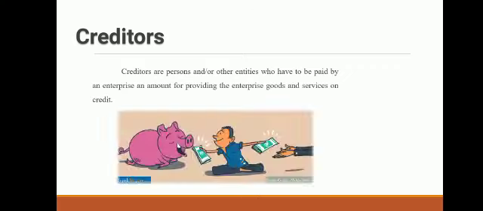So creditors are the persons or entities who have to be paid by an enterprise an amount for providing the enterprise goods and services on credit. So if I purchase goods of rupees 1 lakh from Mr. Y on credit, then Mr. Y is a creditor. I am liable to pay Mr. Y. So Mr. Y is our creditor.